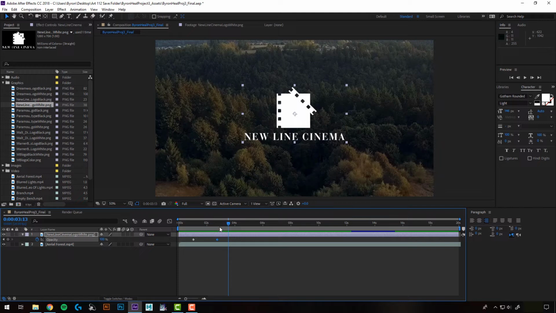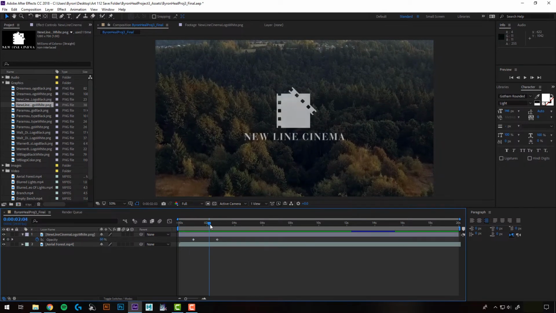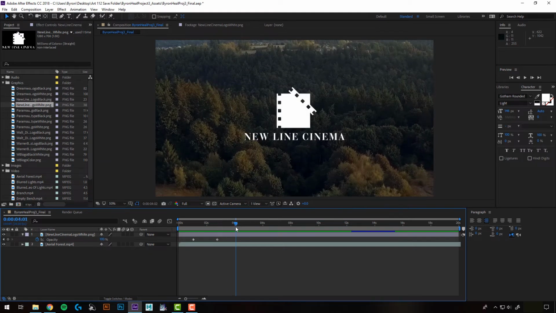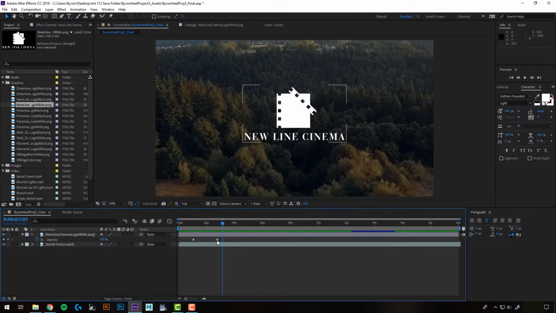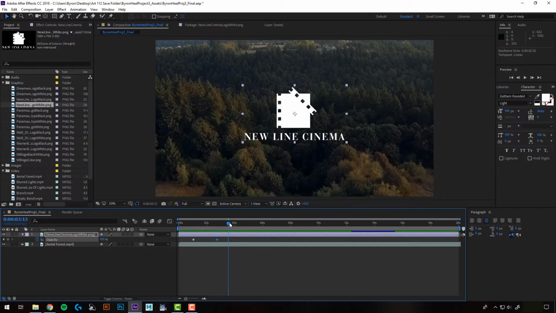And then we're also going to want it to fade out now. So I want it to sit on for a little while. I don't want it to just fade on and then immediately fade out. So what I want to do is copy this keyframe where it's at 100% opacity and just move it down a little ways so it'll sit there. And that in animation is called a hold. It's going to animate to one keyframe, and then it's going to hold for that same keyframe. We're just copying it, and then it's going to keep animating.